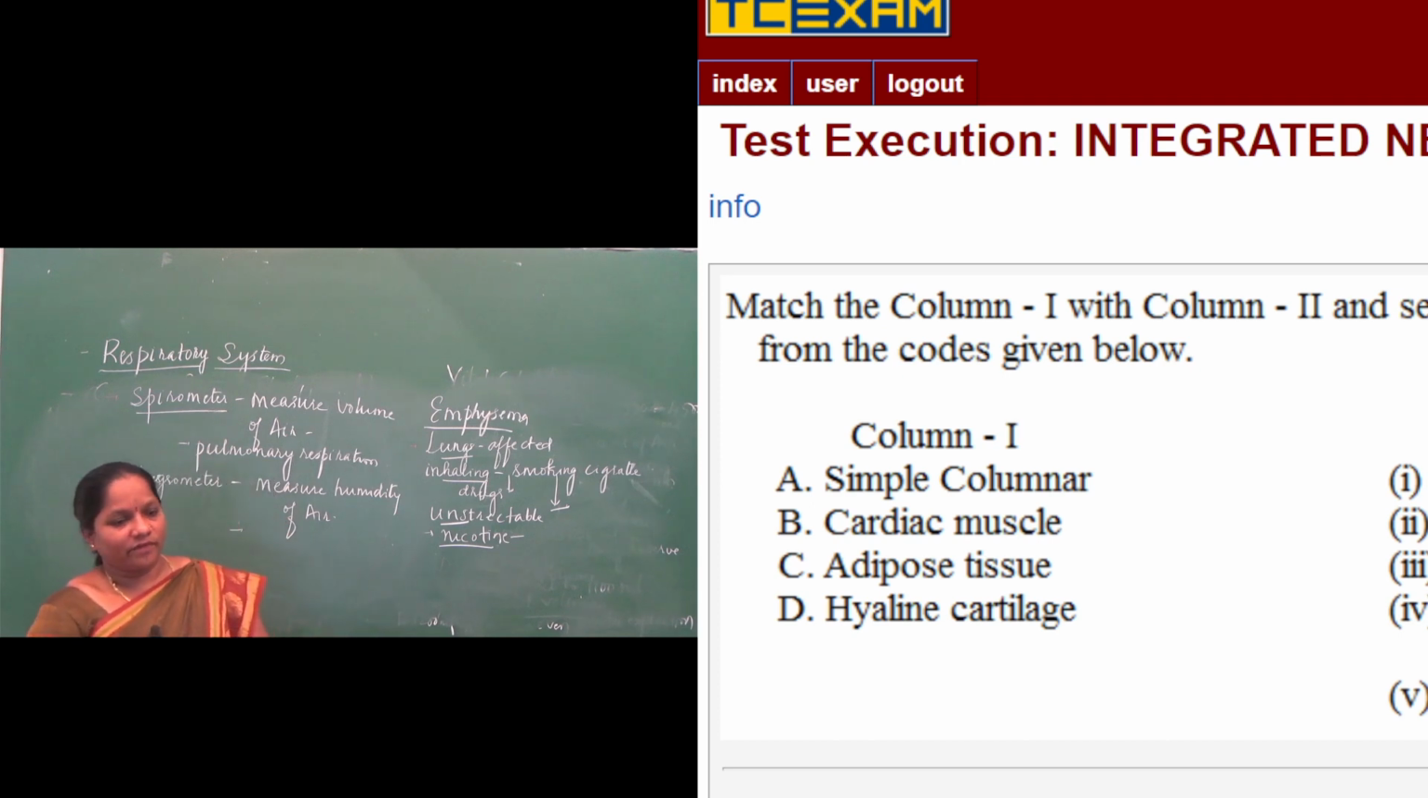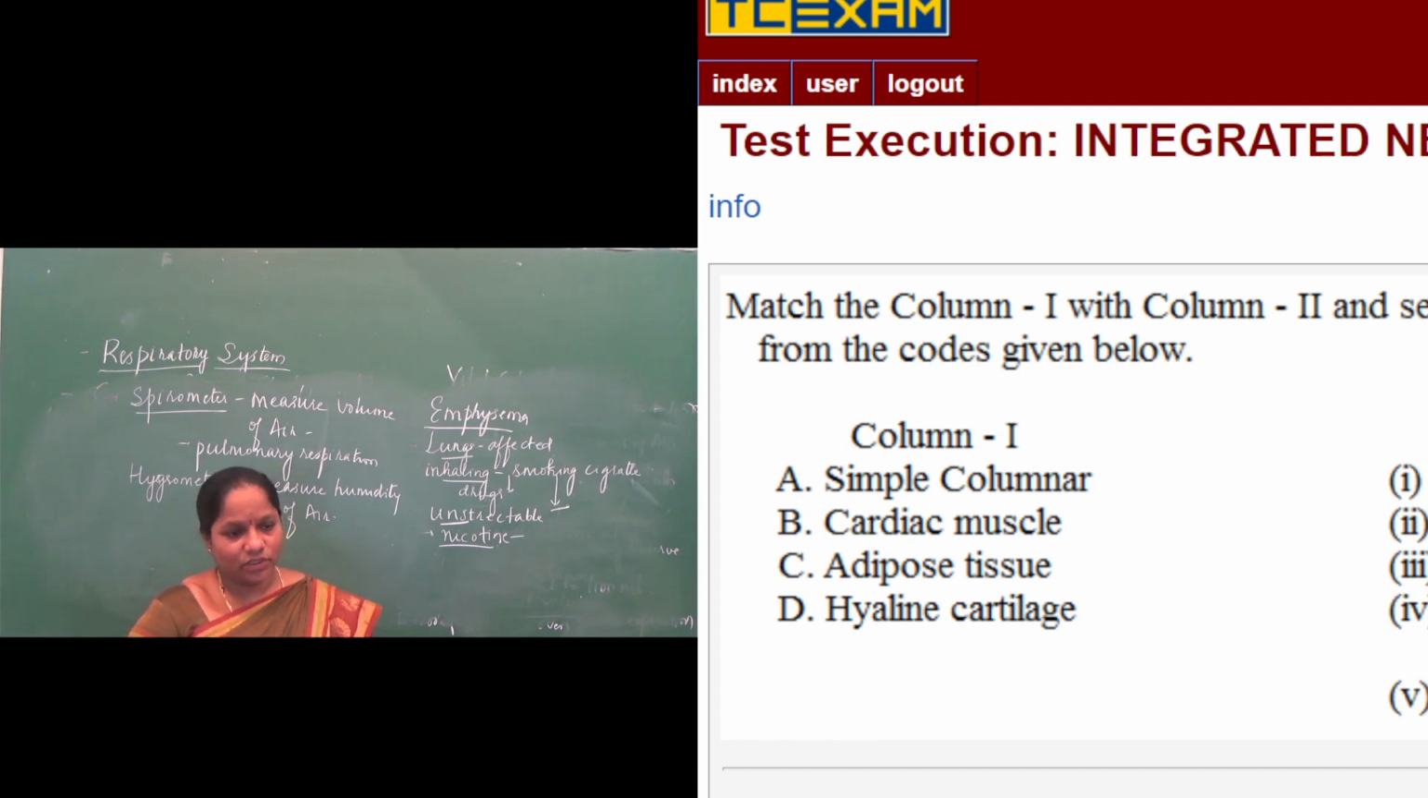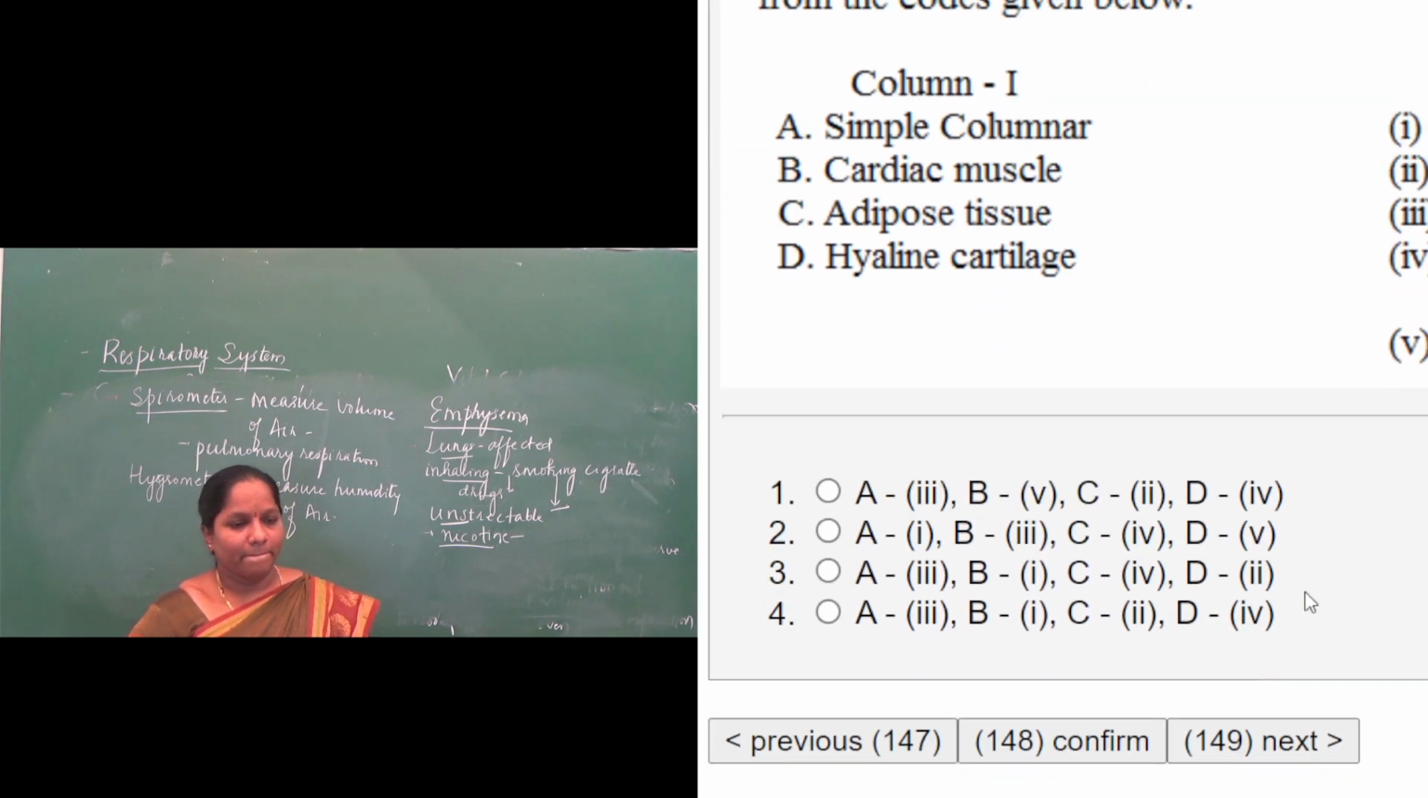Diaphragm is not made up of hyaline cartilage. It is made up of a muscle called phrenic muscle. So the answer for this question is simple columnar, A3. Then cardiac muscle, wall of the heart, epithelium B1. C, adipose tissue, below the skin in the abdomen, buttocks, thighs and breast. Then D, hyaline cartilage, it is bone joint. So the answer will be the third one.